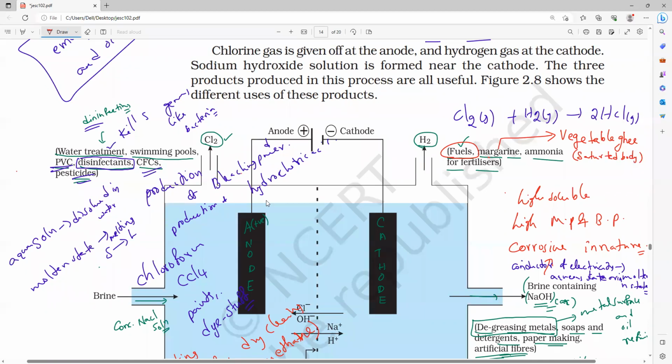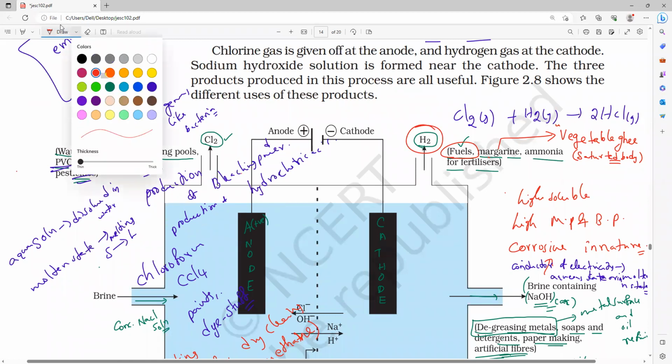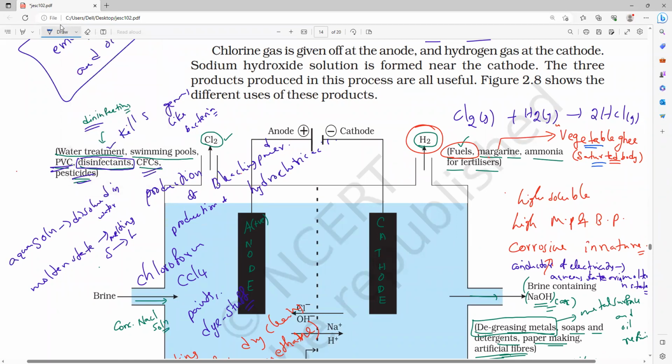In the fourth chapter we will study this entire process. For production of vegetable ghee, they will use hydrogen gas. Go to the carbon compounds chapter, the fourth chapter, and see that they use a word called margarine.